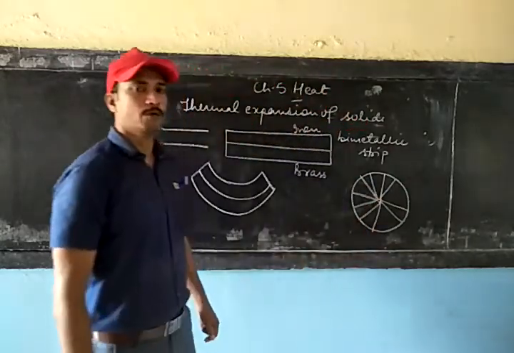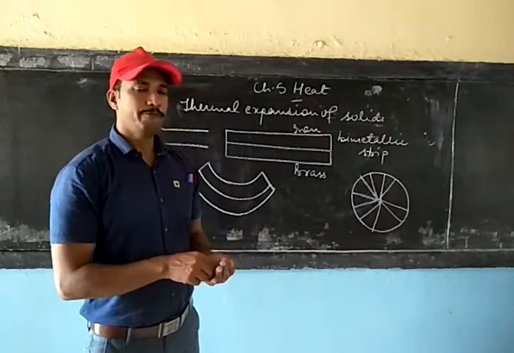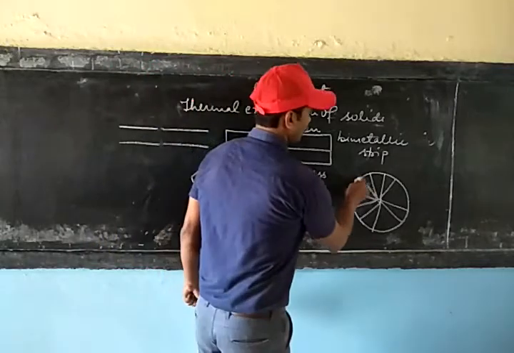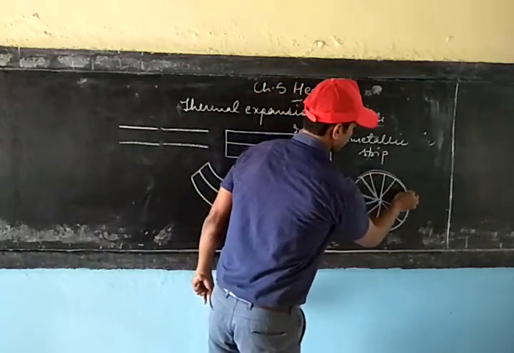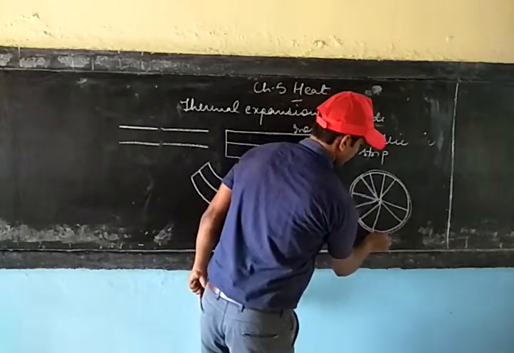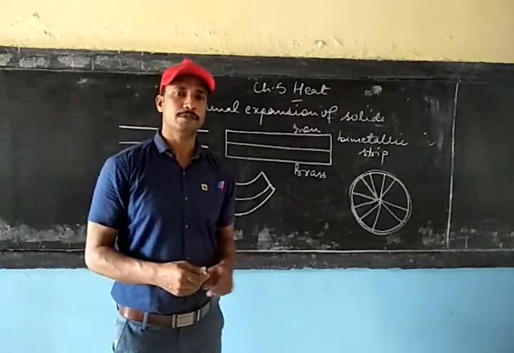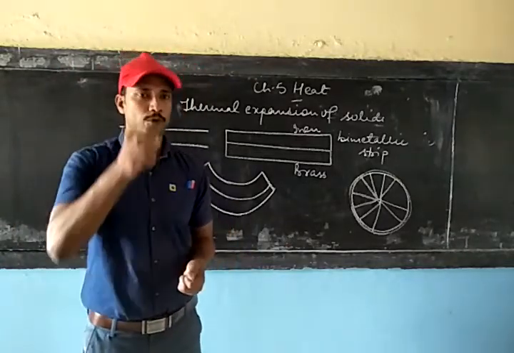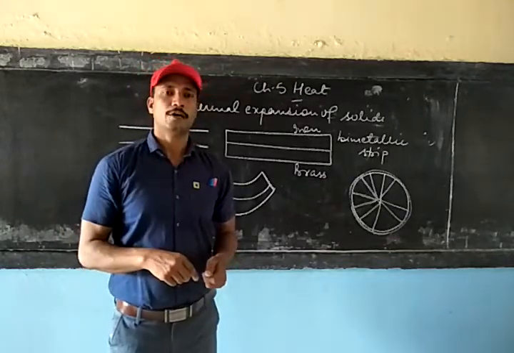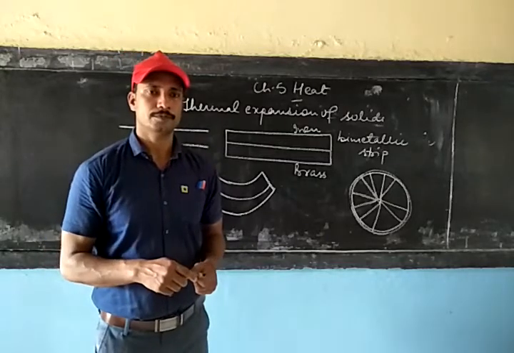You might have seen the wooden wheel in the horse cart or bullock cart, but if you see that wooden wheel, you will find there is an iron ring placed over it from outside. This is an iron ring. This iron ring is provided to give strength to the wooden wheel so that it would not break when it is used in the bullock cart or the horse cart.